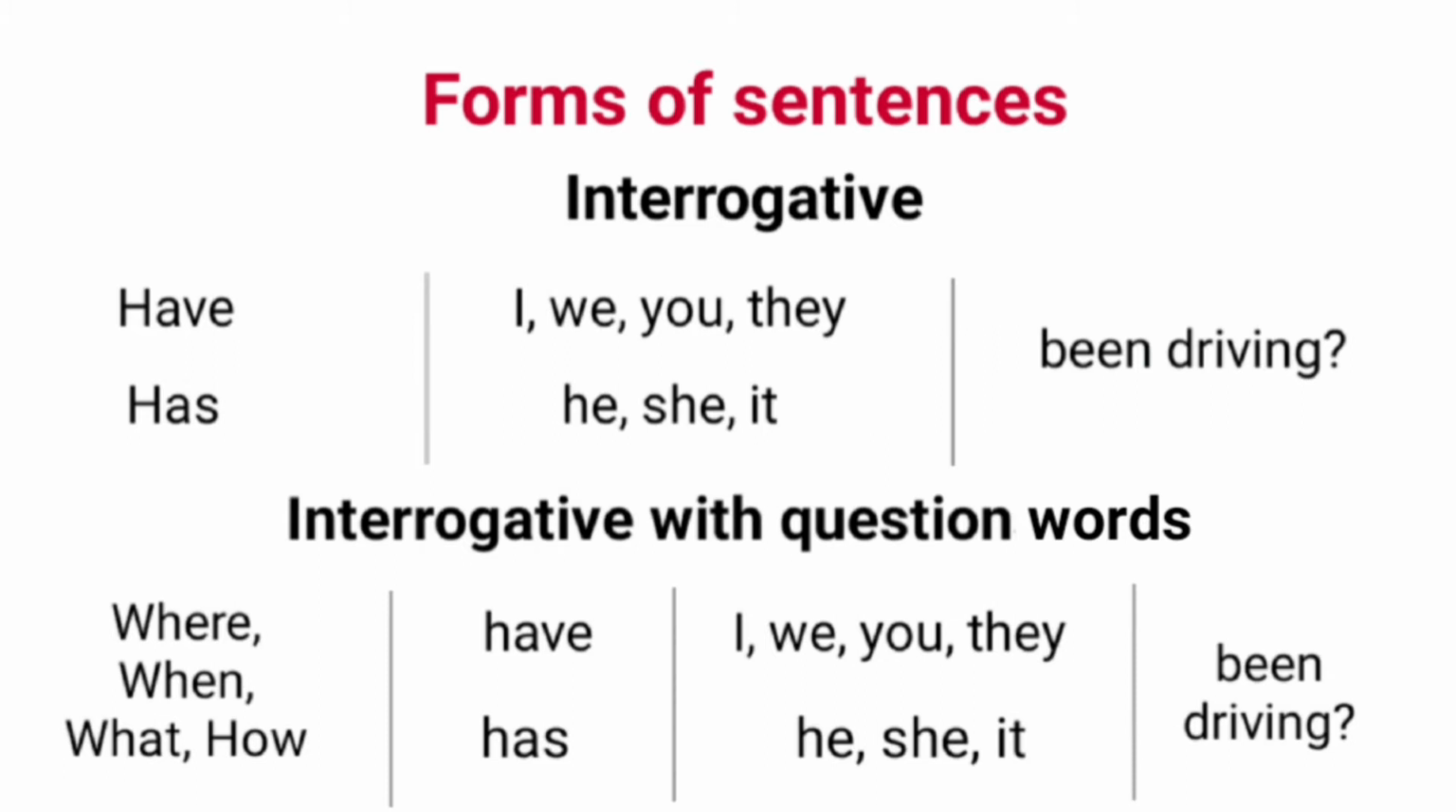Another form is interrogative sentences with question words. In such sentences, question words like where, when, how, etc. are added. Examples: where have you been driving? When have you been driving? What has she been driving? How has he been driving?